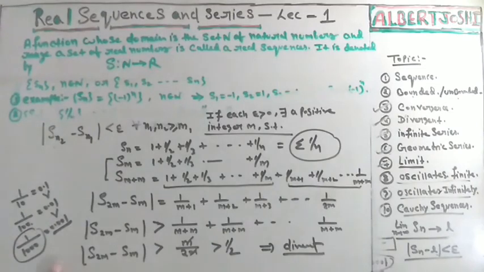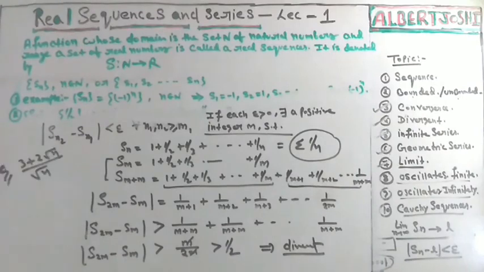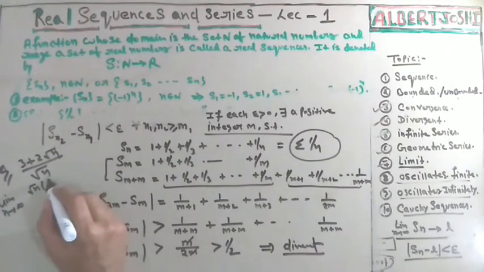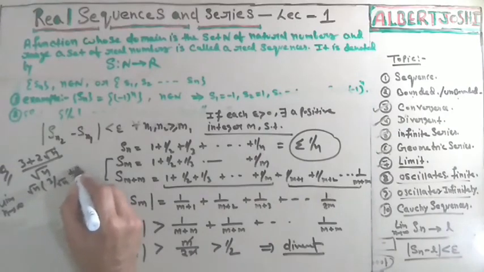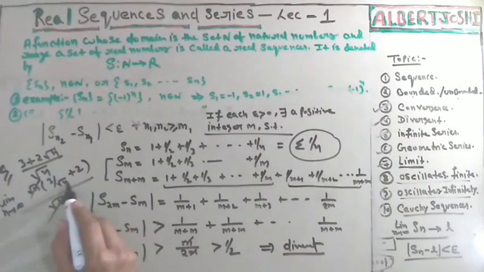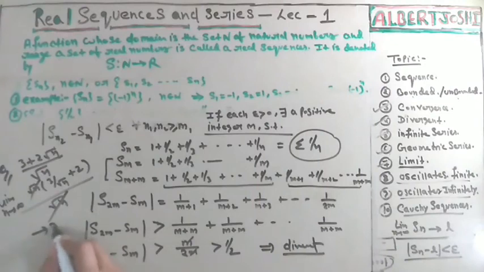And suppose, I am just erasing it. Suppose someone has given you a very simple question, and the simple question is this. I am just showing you a very simple question. Suppose someone gave you this question, 3 plus 2 root n upon root n, where is it converging? Very simple. You will just take limit n tends to infinity, just take the square root outside, then you are getting 3 upon square root n plus 2. The 3 upon square root n goes to infinity in the denominator, 3 upon infinity is equal to 0, so it is converging to 2.